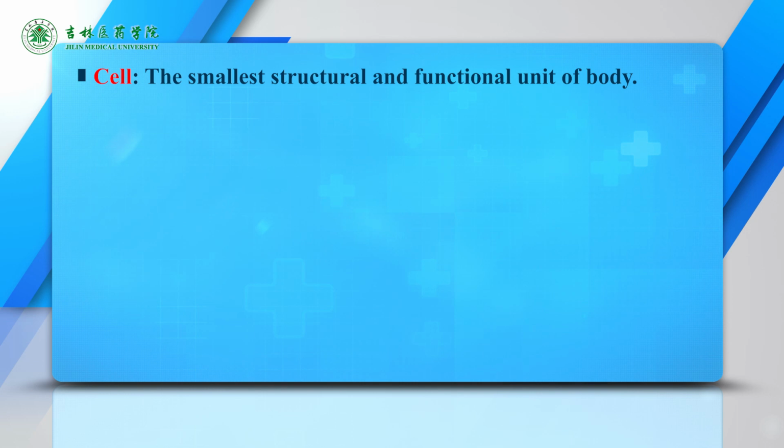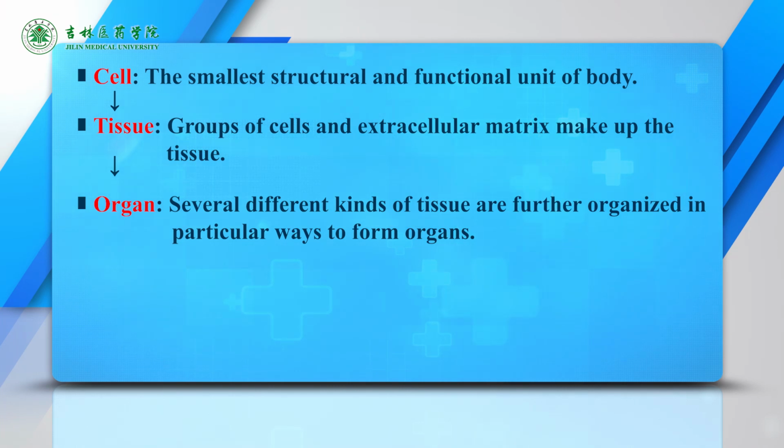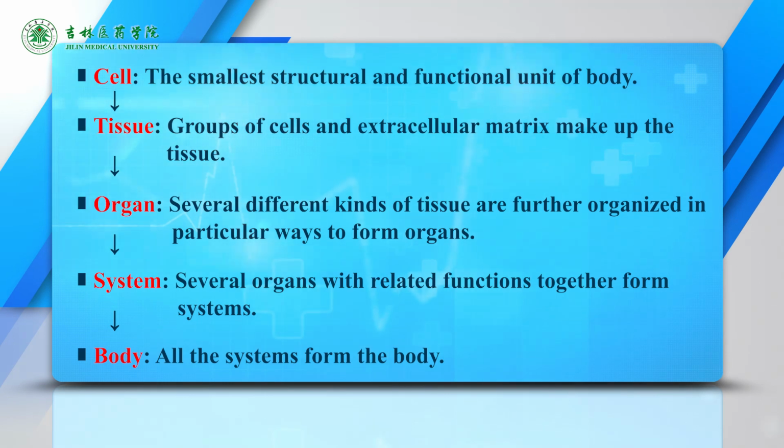Through the microscope, we can observe cells, the smallest structural and functional units of the body. Then tissues: groups of cells and extracellular matrix make up the tissues. Then organs. Several different kinds of tissues are further organized in particular ways to form organs. Several organs with related functions together form systems. All the systems form the body. In histology, we mainly focus on cells, tissues, and organs.